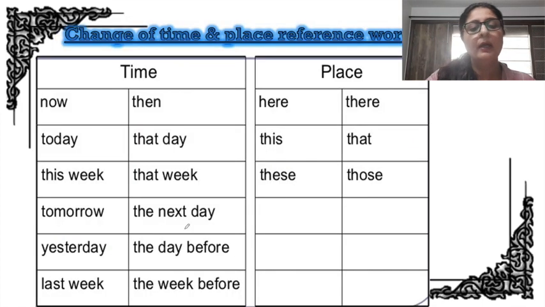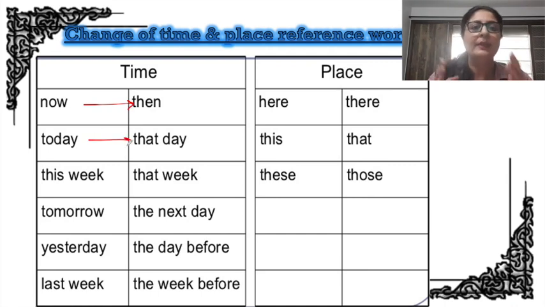Moving further, change of time and place reference words. Again, if you are able to well imagine that you heard two people talking and using these time and place reference words, and when you're going to go to somebody else and report what they talked, these are the changes you need to make. Like now changes to then. Today changes to that day.